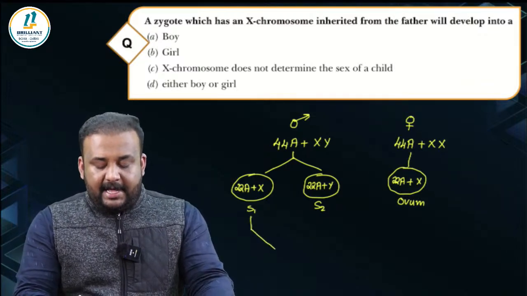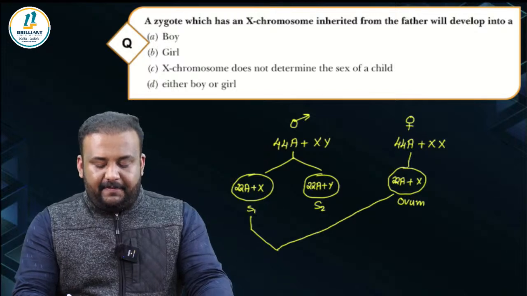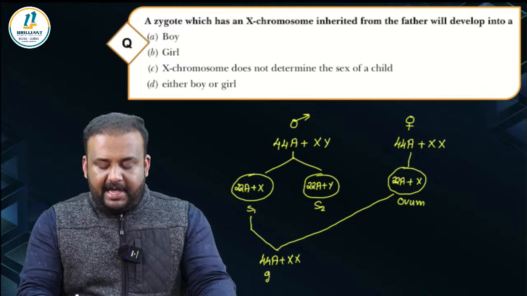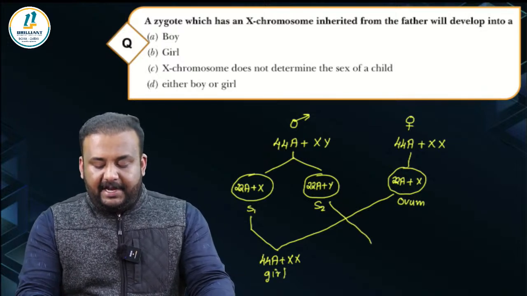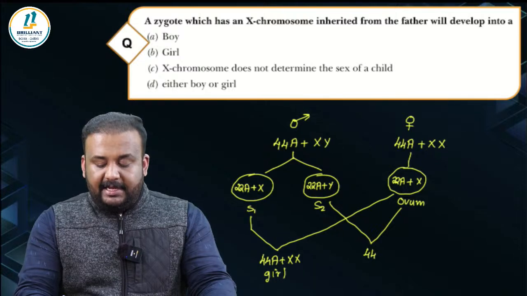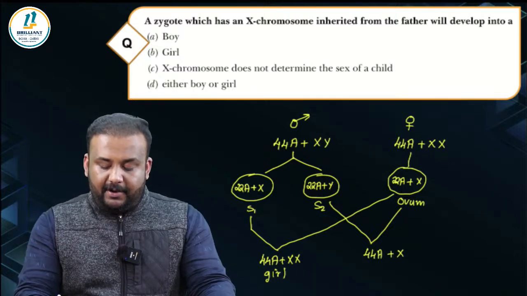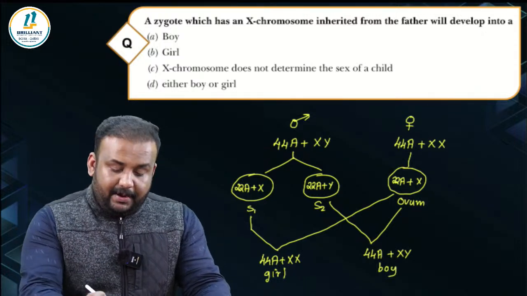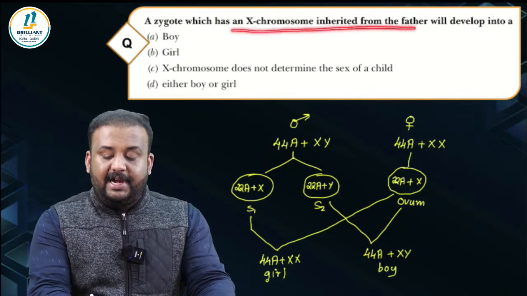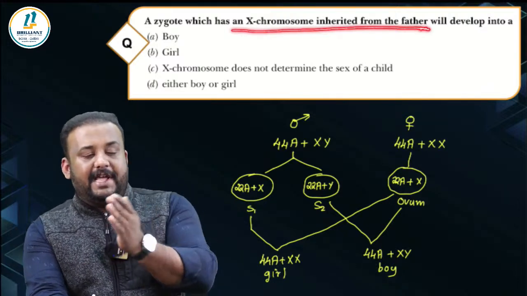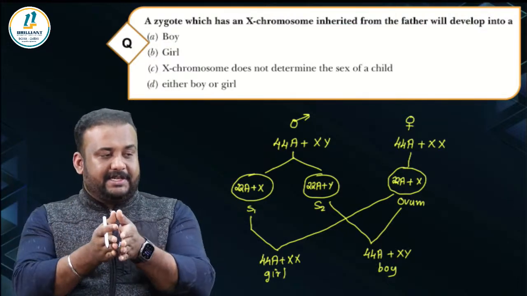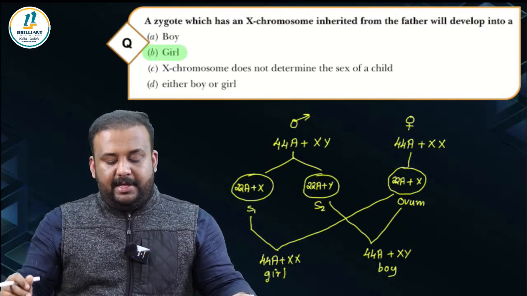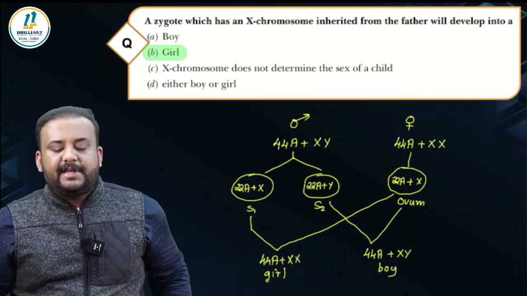So if the sperm containing X chromosome is fusing with the ovum, you will get 44A plus XX, and that's going to be a girl child, right? And if it is a Y chromosome containing sperm that is going to fuse with the ovum, you get 44A plus XY, that will be a boy. So here the question is, a zygote which has an X chromosome inherited from the father. So father has given X, mother will be giving X, so those two X combine to form the female, right? So it's going to be a girl in this combination. Is it clear?